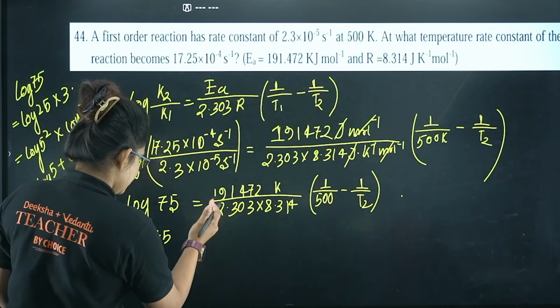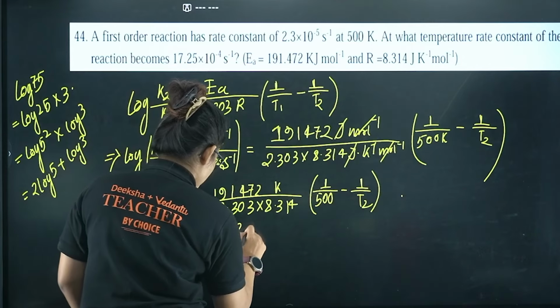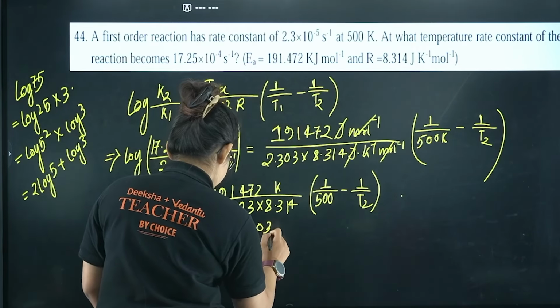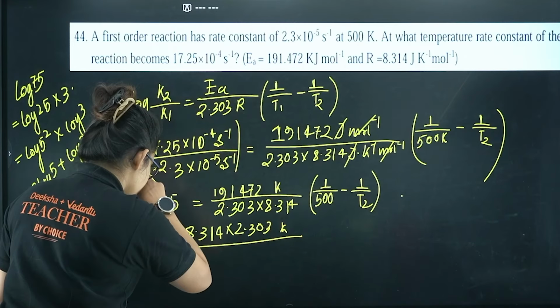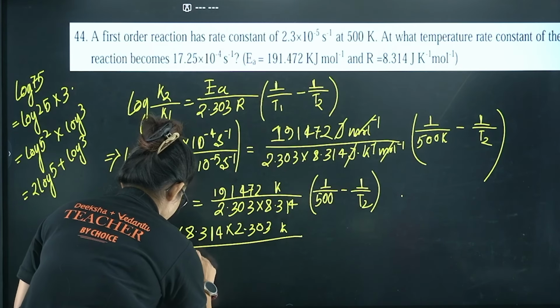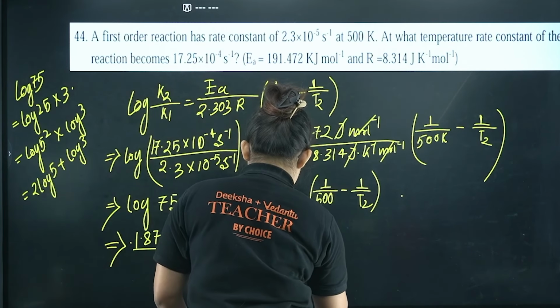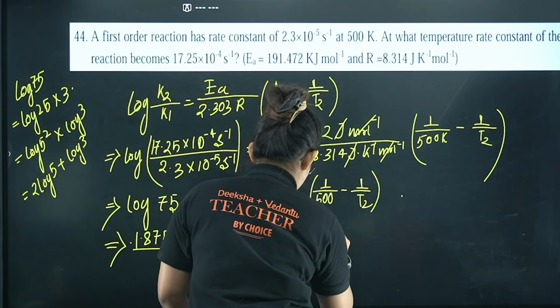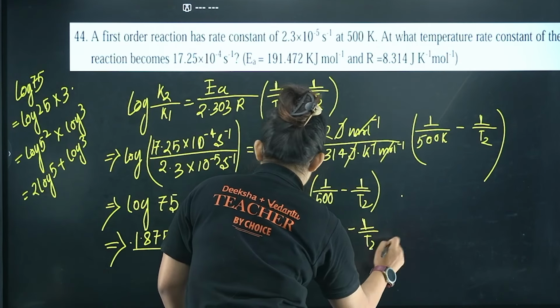So let's multiply the entire thing, 1.875 into 8.314 into 2.303, divided by 191,472, and here I am having 1 by 500 minus 1 by T2.